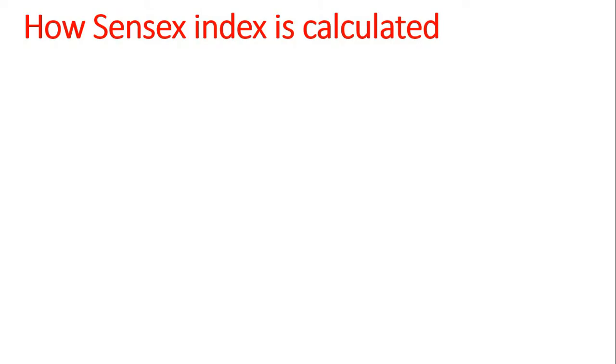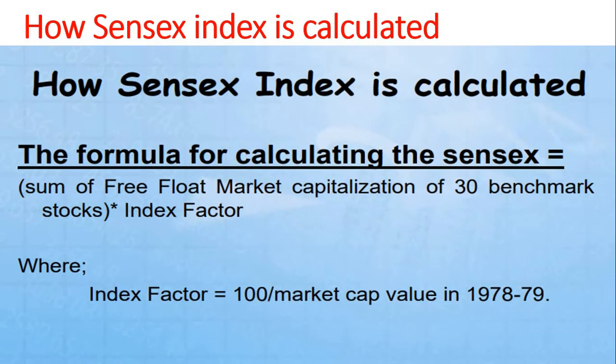Dear friends, we discussed the Sensex index or indicator in detail. Now let us move to how it is calculated. I am showing you here how the Sensex index is calculated. There is a formula for calculating the Sensex. The formula is: sum of the free float market capitalization of 30 benchmark company stocks multiplied by the index factor. Let us discuss free float market capitalization.